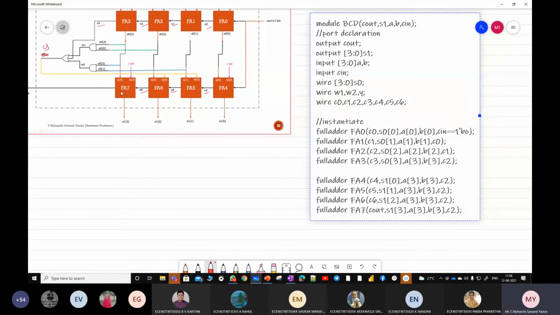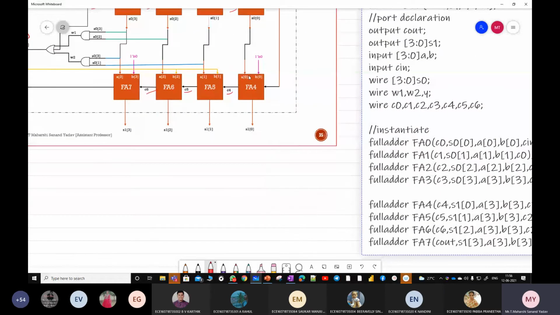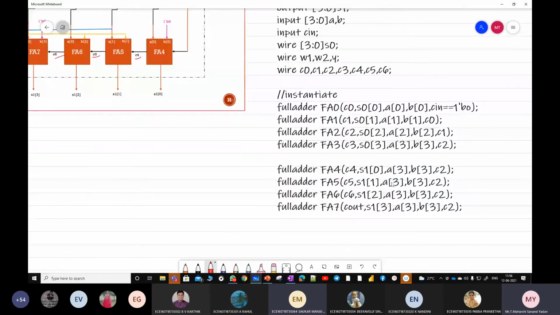Next, coming to input. What is connected to A3? Check clearly here. First come for FA4. What is connected to A0? S0 of 0. So it should be S0 of 0.